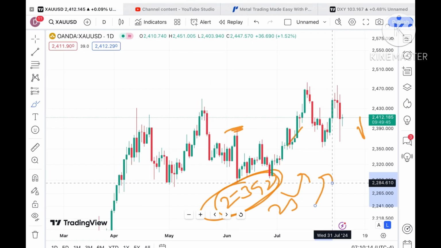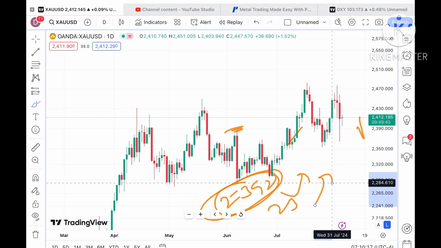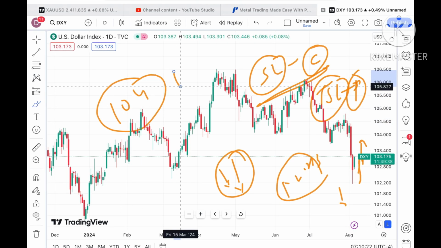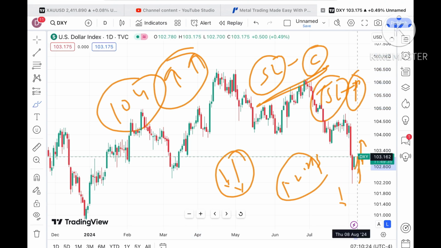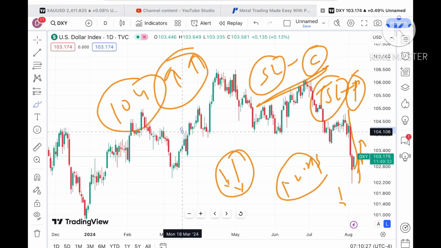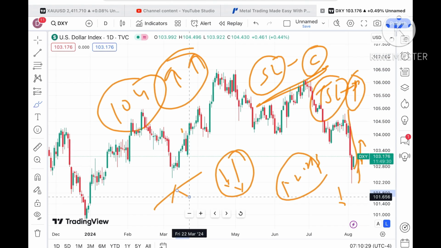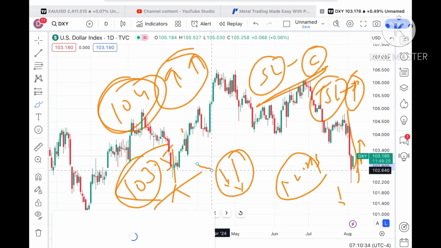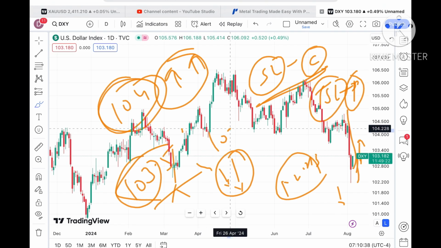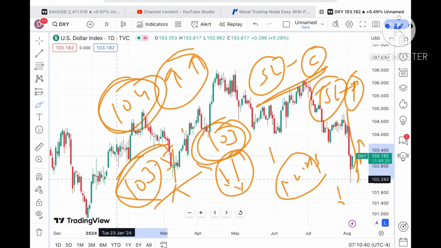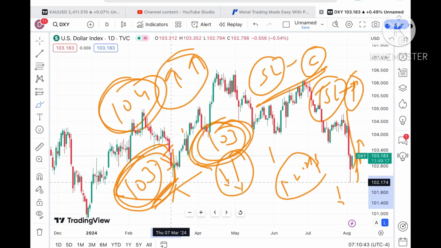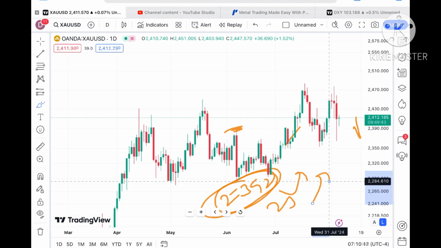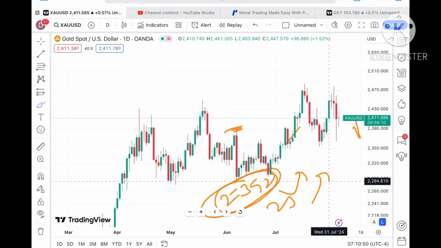Now coming back to the gold price, if you look at this dollar index, you have to keep it in mind. If the price starts going above 104, we can see a further upside movement, because 104 is a strong resistance, so there is a probability of moving further upside. But if the price starts going below a level of 103.5, we can see a further downfall. And if the price starts going below 103 again, we can see a further fall. The price is already in between these levels. So if the price starts falling, we can see the gold price will come up.